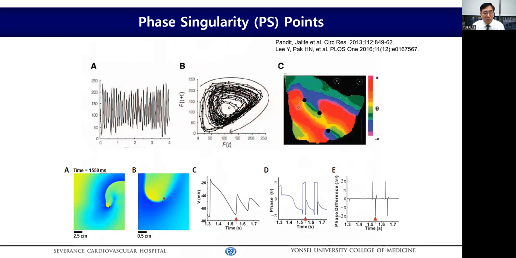However, at wavelet turning points, the action potential amplitude changes to be very low with ambiguous phase. So we call this point of ambiguous phase the phase singularity point. In other words, the phase singularity point matches the spiral wave core of fibrillation.